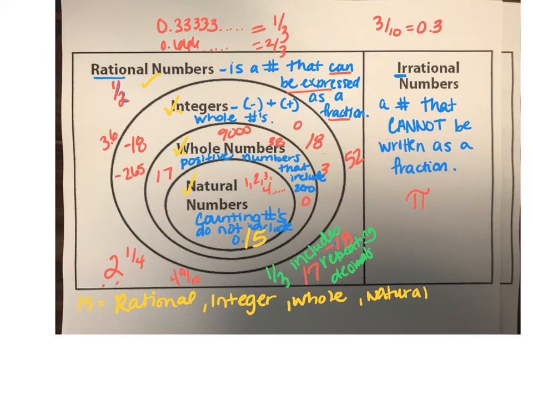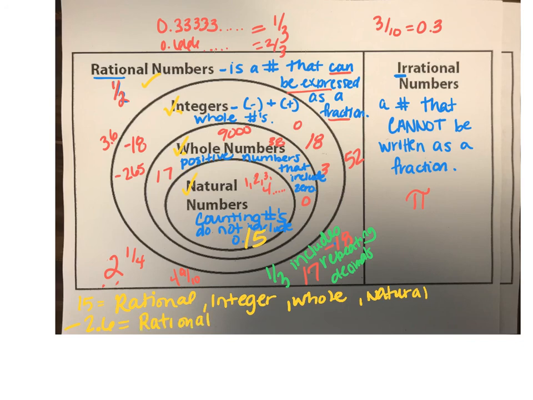Okay, so I'm going to throw you another example. Negative 2.6. Rational or irrational? Rational. Okay.